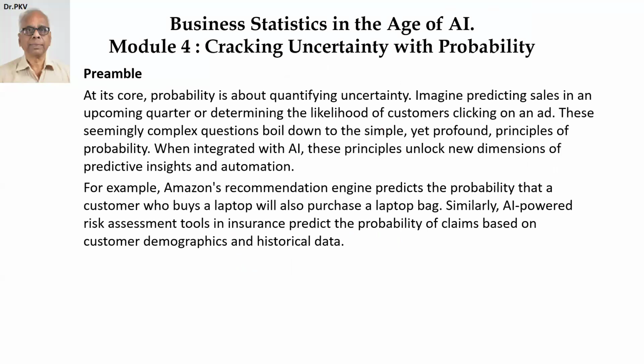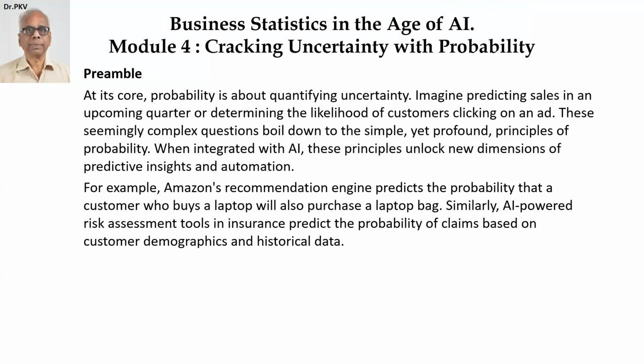Before we do that, a little bit of an introduction or preamble. Why probability is very important. At its core, probability is about quantifying uncertainty.